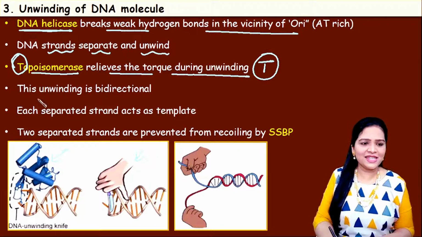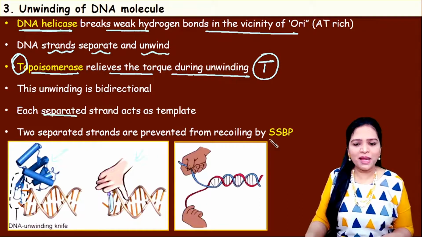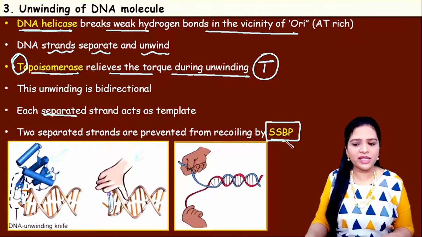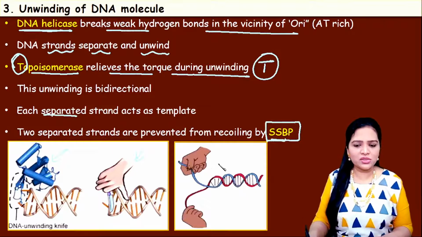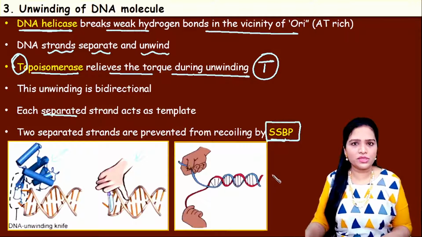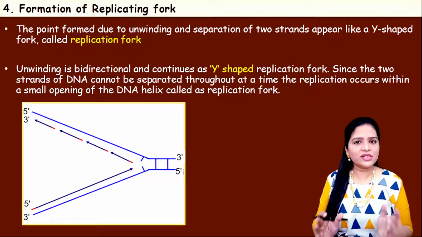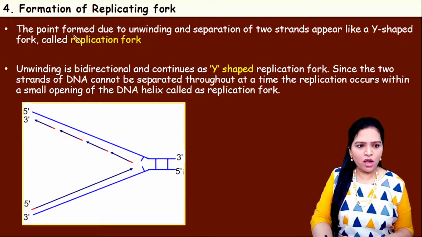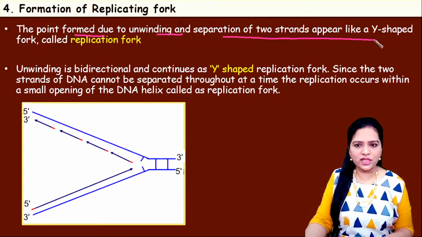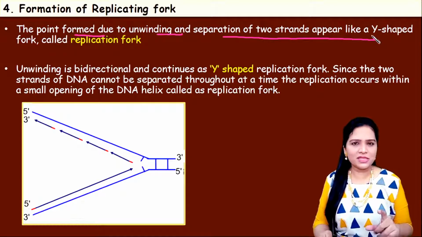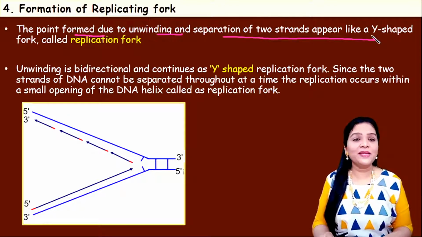Okay. The next thing is the single-stranded binding protein. Single-stranded binding proteins remain attached to both these two strands to facilitate the synthesis of the new strand. Once these two strands are separated, the single-strand binding protein will come and remain attached to these single strands like this. So once the two strands were unwound, the next thing is the formation of a replication fork. What is a replication fork? The point formed due to the unwinding and separation of the two strands, they appear like a Y-shaped structure. So that region is called a replication fork.